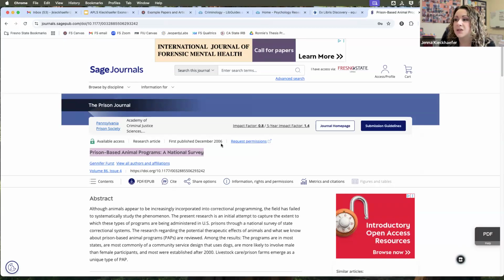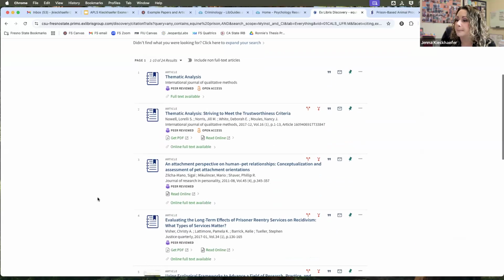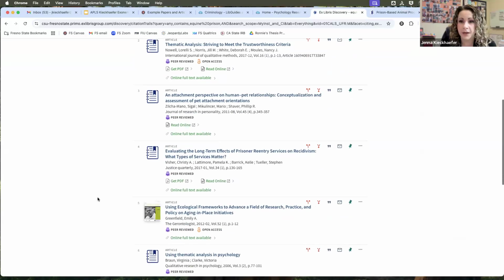This one is 2006, so this one is going to have a lot of ones that have probably cited it because it's older. So there's lots of ways to find articles, basically. But keep track of them. Again, I usually download them.